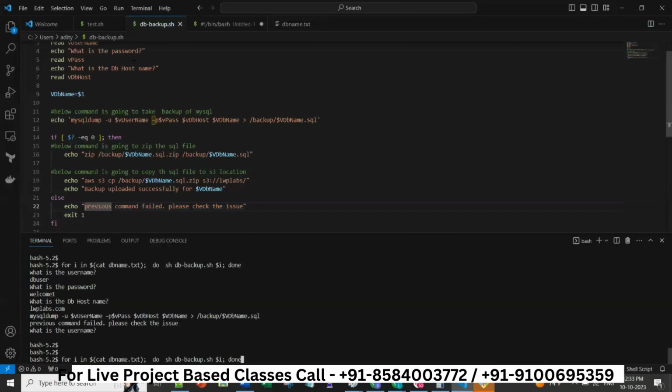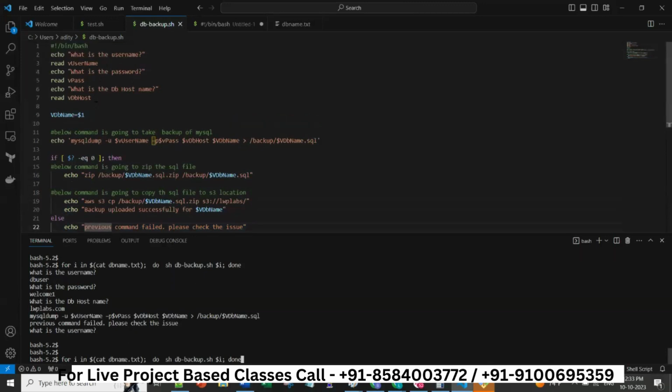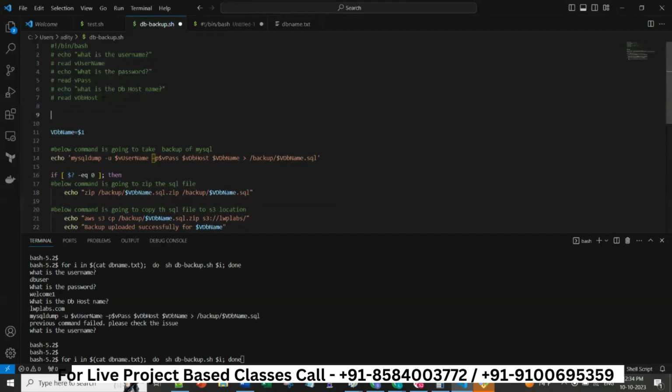Okay, but let me hard code this value rather than giving this value again and again. There is no point of giving this. How can I comment all these lines in one shot? I can give control, and then besides shift, there is a forward slash. Once I give this, it will be commented in one shot.